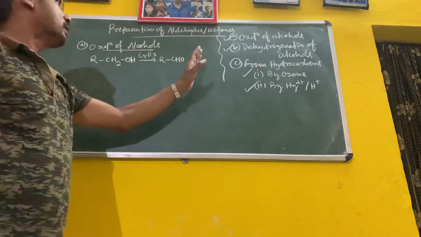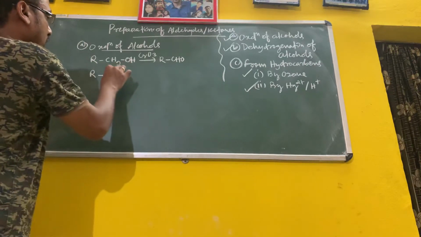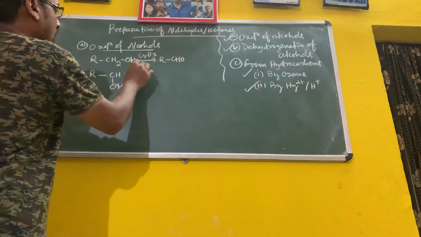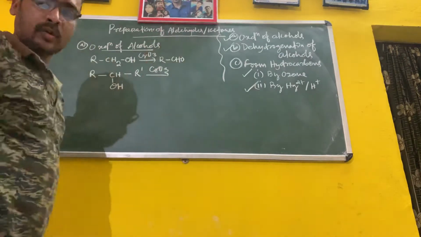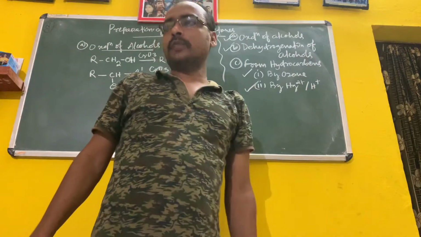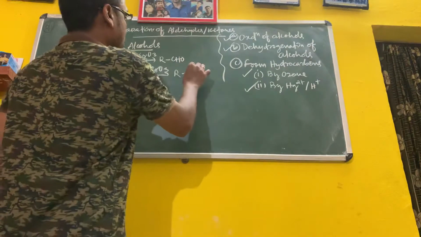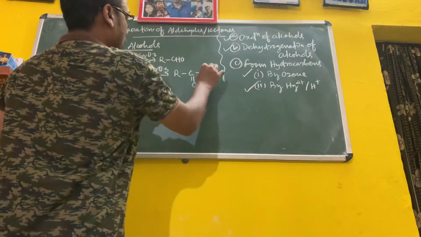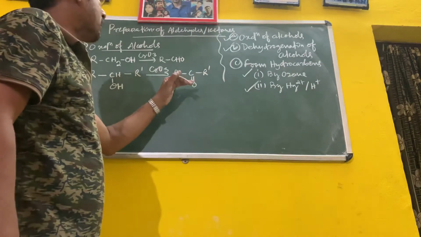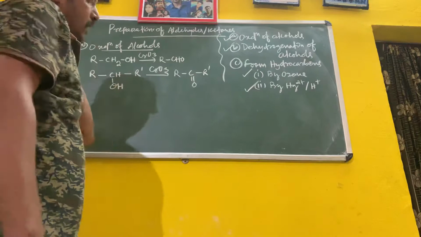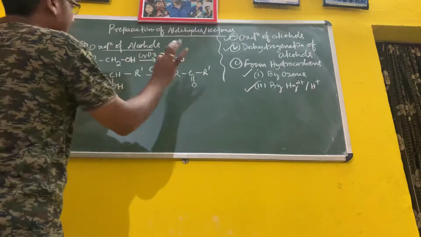RCHO. Next, if you treat a secondary alcohol, R-CH(OH)-R', with CrO3, it will form a ketone, RC=O R'. You can write R and R' as CH3 and CH3, or CH3 and C2H5; they may or may not be the same. So this is all about the oxidation of alcohol. Oxidation means removal of hydrogen.